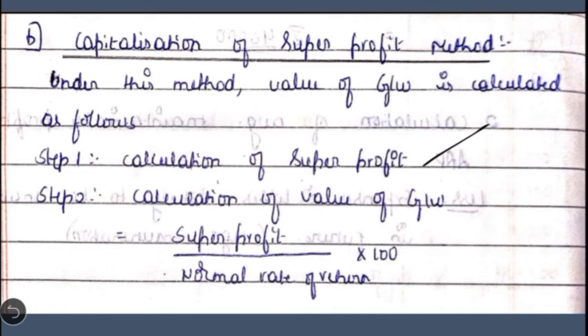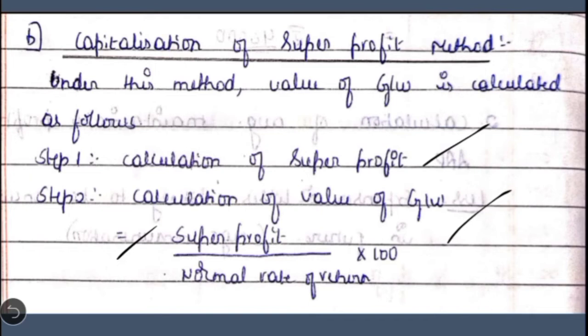In the same way we calculate the super profit in the first step here, and then we calculate the value of goodwill directly by capitalizing the super profit at the normal rate of return. So the formula would be super profit divided by normal rate of return into 100. So these are the steps which we follow under capitalization of average profit method and capitalization of super profit method to calculate the value of goodwill.